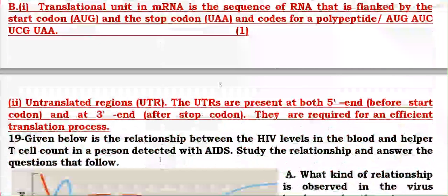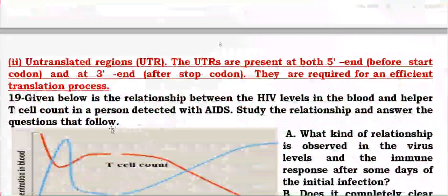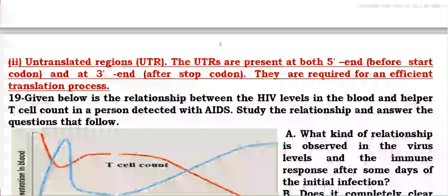These both are untranslated regions, they are needed for the efficient translation process. Here is a relationship between HIV level in the blood and helper T cell count in a person detected with AIDS.